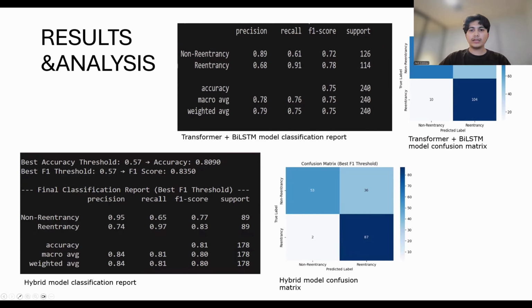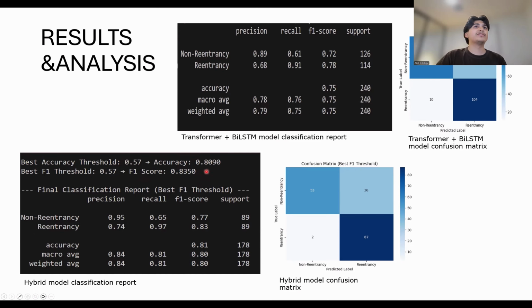Now, it's a bit difficult to compare the two confusion matrices, as the transformer-based model had a different training test split of 80% training and 20% testing without a dedicated validation set. And the hybrid model also included threshold tuning, which let us get the results from when the model was performing at its best.